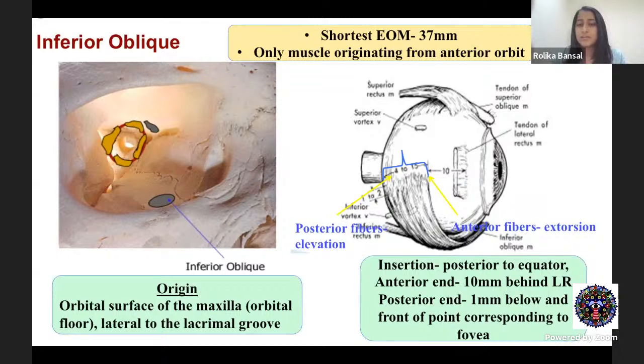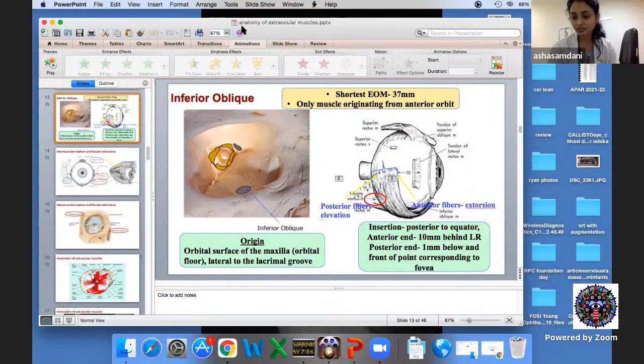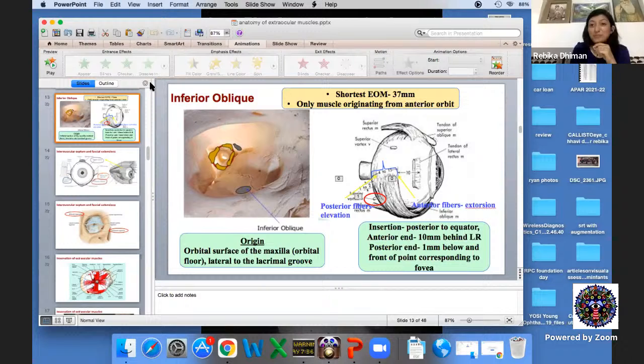Ma'am, there is one question. In marginal myotomy, do you do the peripheral cuts in the tendon or the muscle? And if so, what is the distance? I think Dr. Pradeep would answer that better than me.